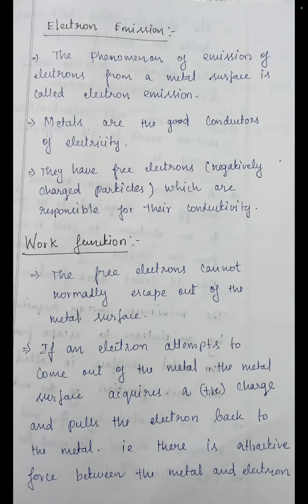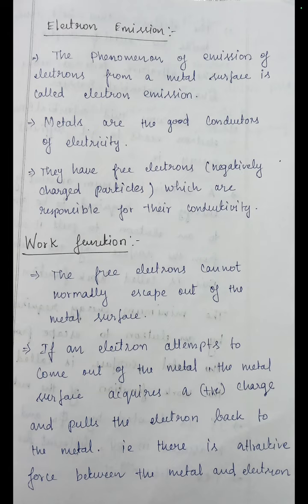Here I have written a few lines for you. The phenomenon of emission of electrons from a metal surface is called electron emission. Metals are good conductors of electricity. They have free electrons, that is negatively charged particles, which conduct the electricity. The free electrons cannot normally escape out of the metal surface.